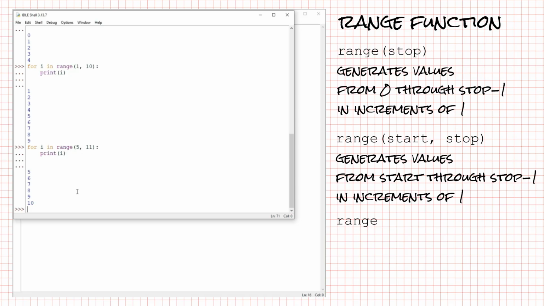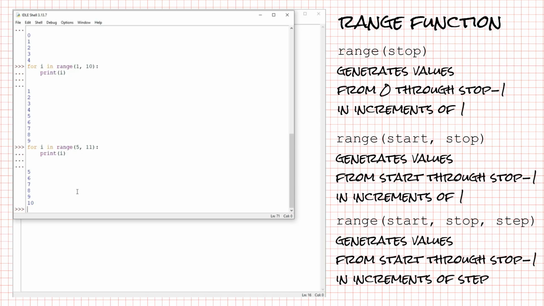The third way to call it is to pass in arguments for the starting value, the ending value, and the amount to increment each time. So if I want to print from 2 to 20 in increments of 2, range(2, 21, 2). The final 2 is the amount to add to i each time. So that's our crash course on range.